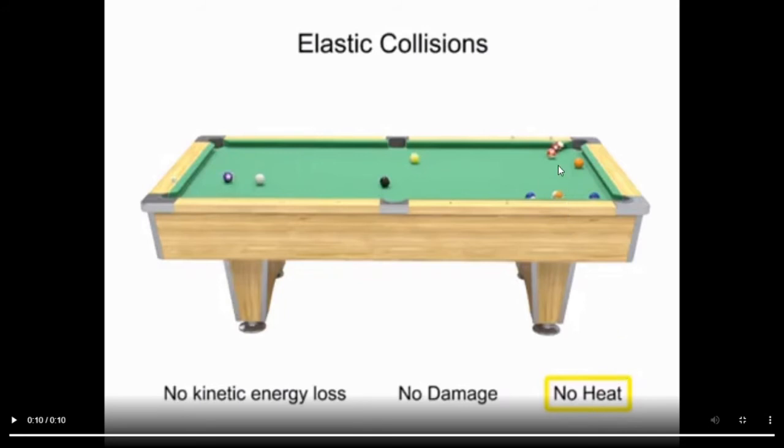So this can be an example of elastic collision. When there is no kinetic energy loss, no damage to the bodies and no heat evolved, we say this is a perfect example of elastic collisions.